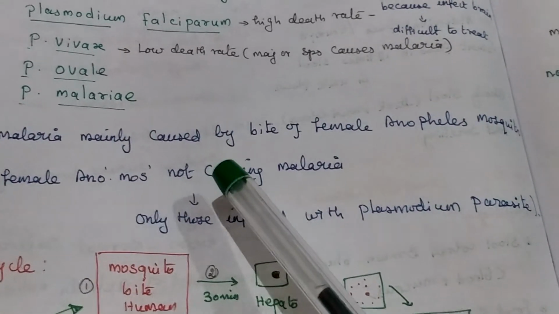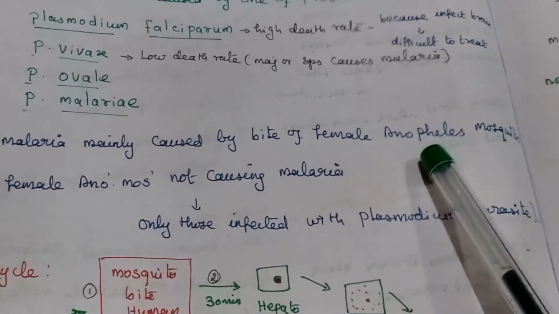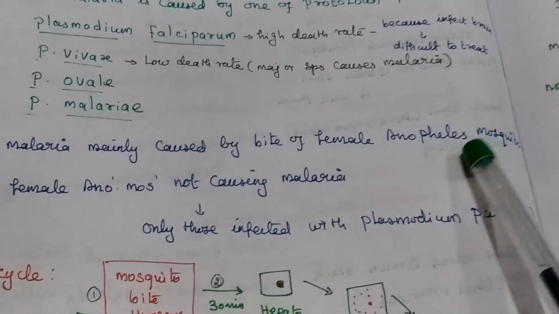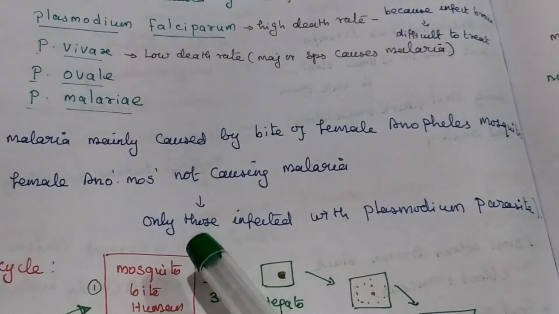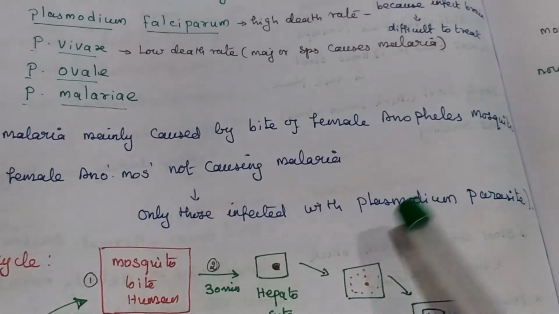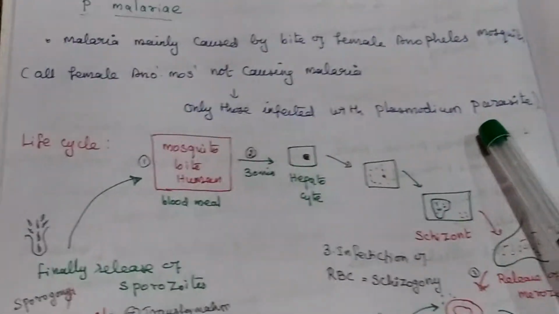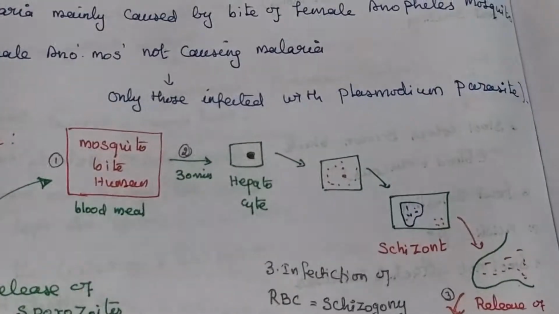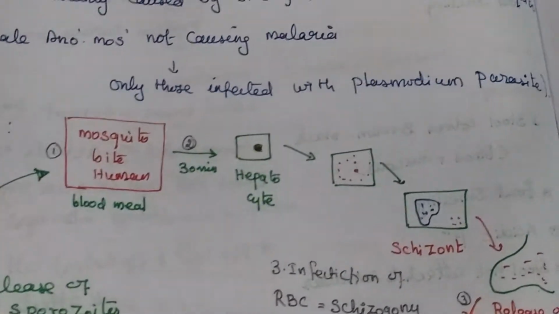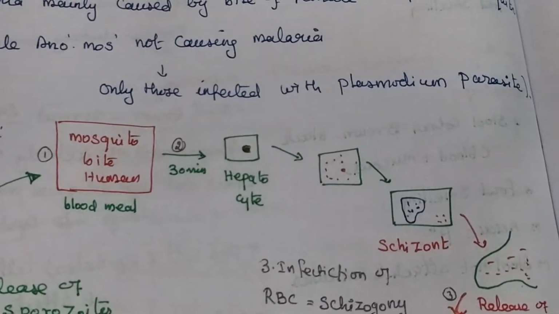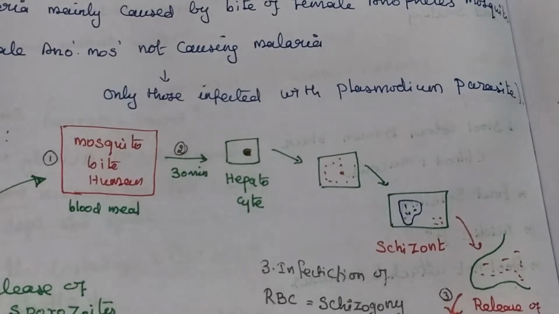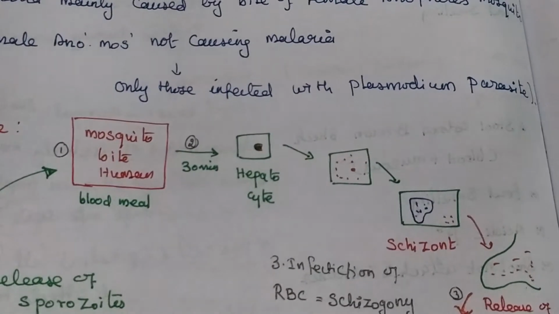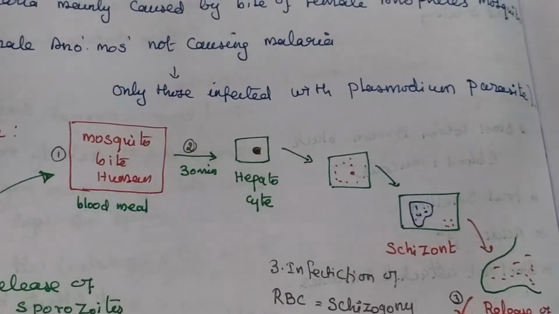Malaria is mainly caused by the bite of the female Anopheles mosquito. Not all Anopheles mosquitoes cause malaria, only those infected with the Plasmodium parasite. Now the life cycle. The Plasmodium life cycle involves humans and mosquitoes, especially female Anopheles mosquitoes. The mosquito bites humans for their blood meals.